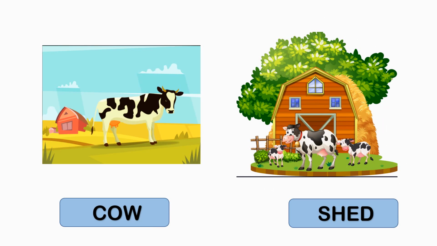Children, look at this picture. Can you tell me what does a cow give? A cow gives us milk. And where does a cow live? A cow lives in a shed.